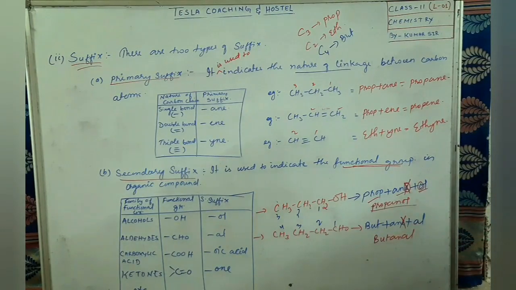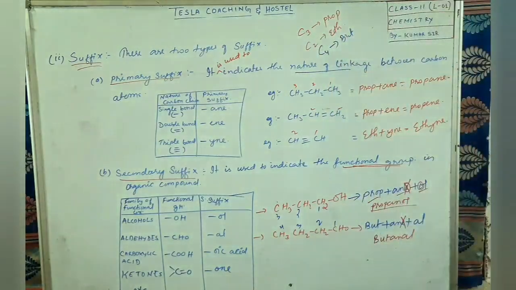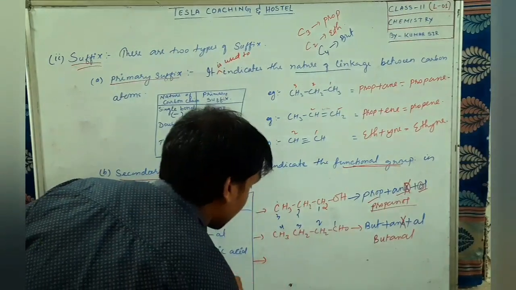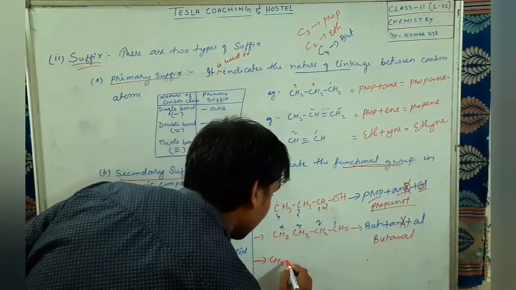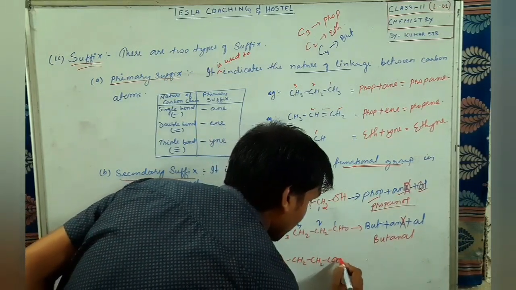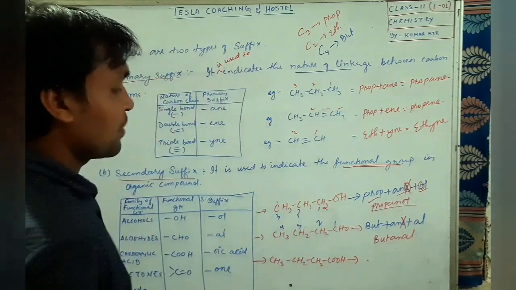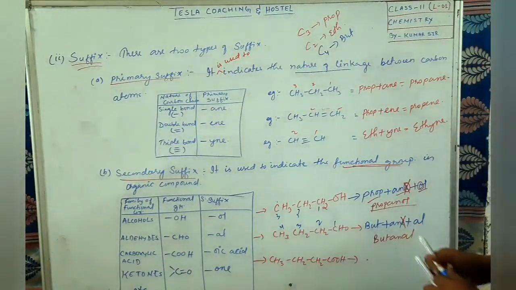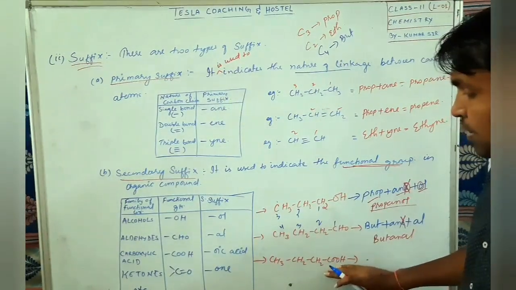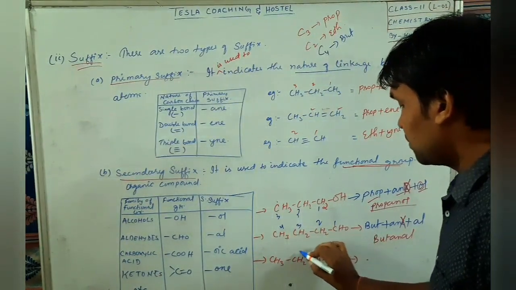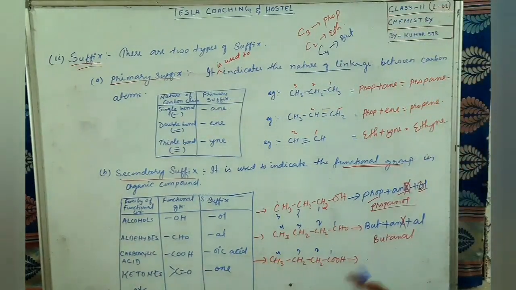Got it or not? Now coming to carboxylic acid, the third one. Let me tell you, carboxylic acid. Take CH3, CH2, CH2, COOH. If it is given like this, how to name it, dear students? Same thing. We have to count, and start the numbering from the functional group side. This is the functional group. What is the name of this family? Carboxylic. 1, 2, 3, 4. So there are 4 carbons.